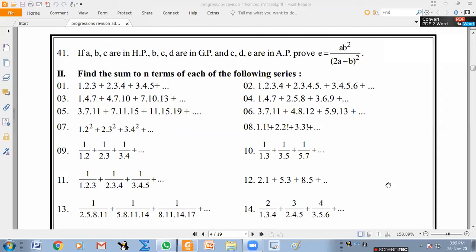That's what I wanted to say. r into (r plus 3) into (r plus 6).